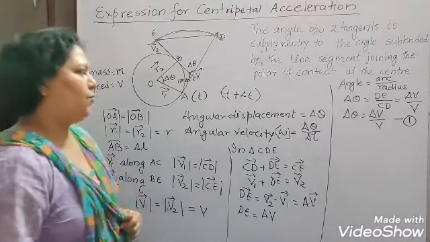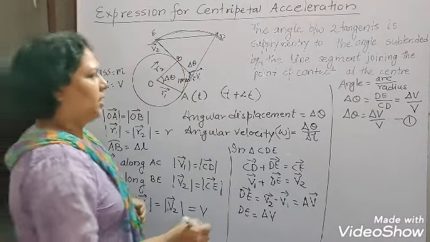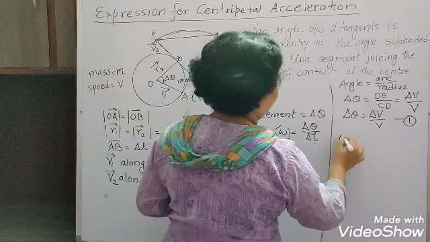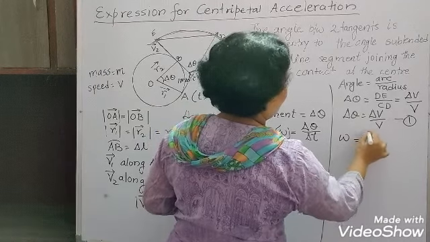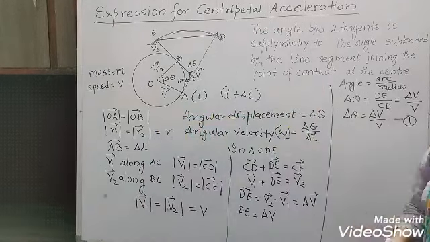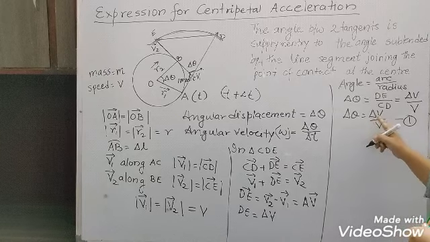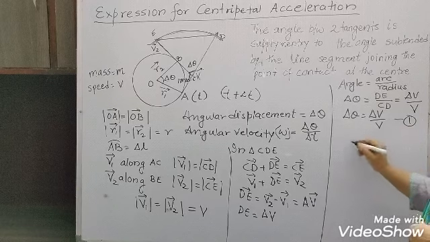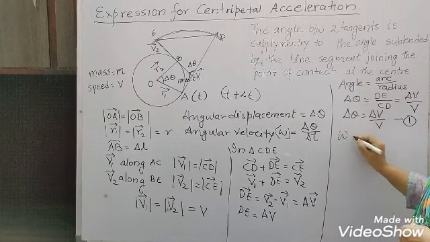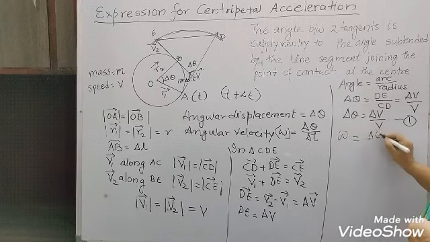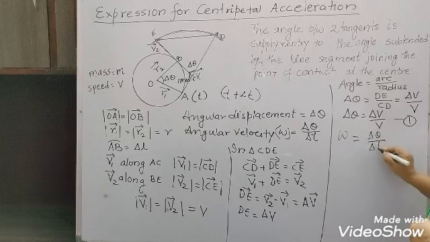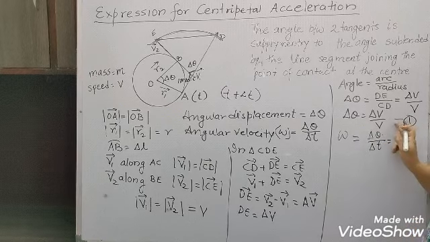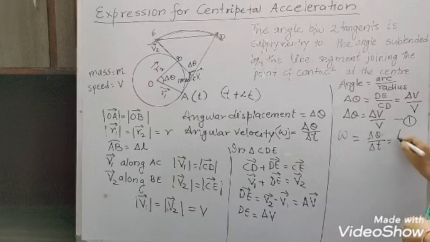Okay. Now we know that the angular velocity omega is equal to del theta upon del t. We'll just put the value of del theta from equation 1. This is del V upon V and it is 1 upon del t.